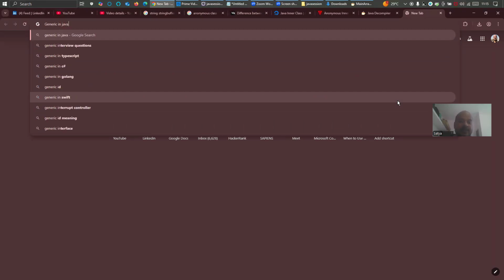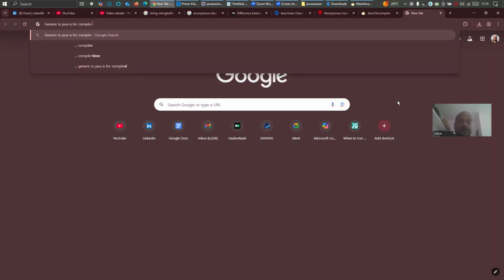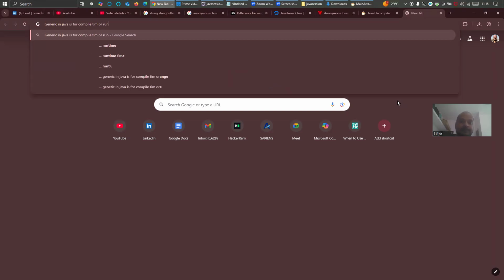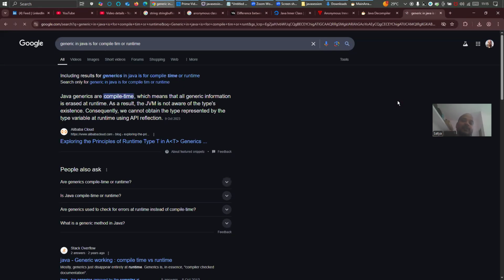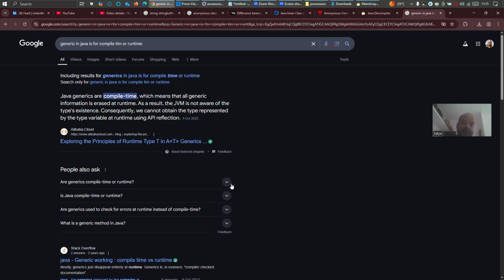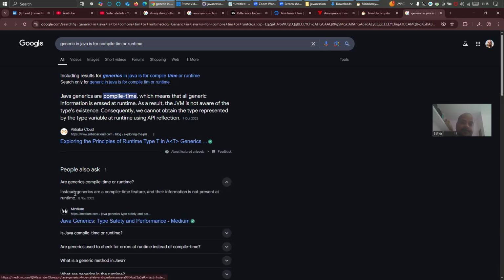Generics in Java are for compile time. It is for compile time or runtime? Java generics are compile time, which means that all generic information is erased at runtime. See, here it is saying, as a result, the JVM is not aware of the type's existence. Generics are a compile time feature; their information is not present at runtime.